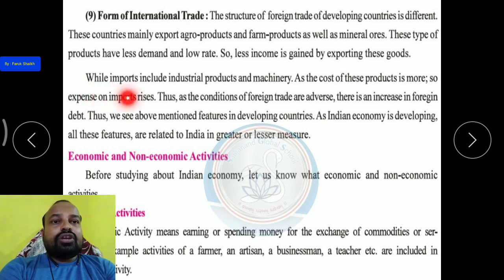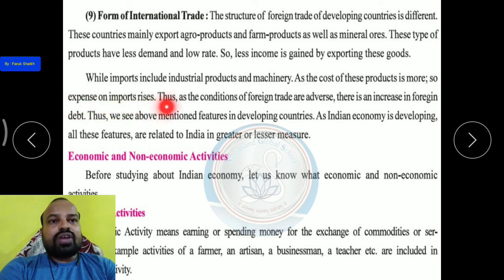While imports include industrial products and machinery. और जब ये डेवलपिंग कंट्री इम्पोर्ट करते हैं, it includes industrial products and machineries. As the cost of these products is more, expense on import rises.